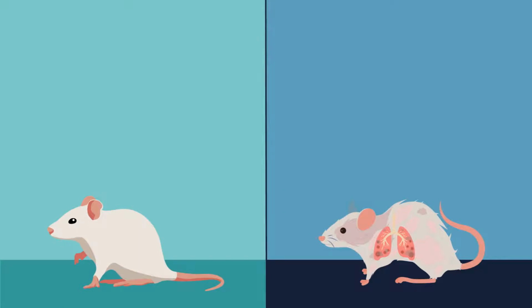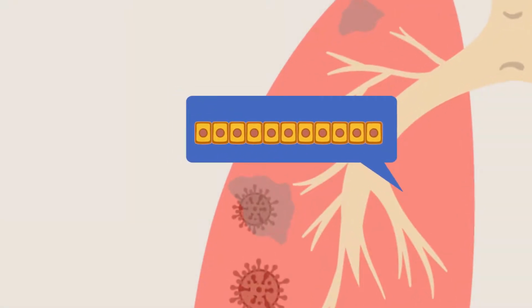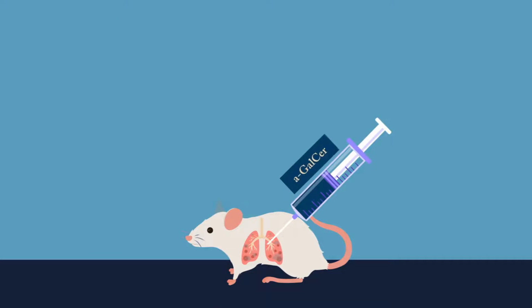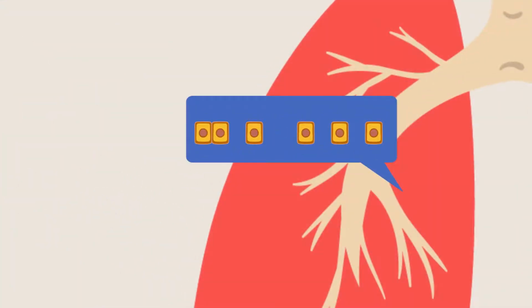The second set of experiments used a model for IPF in which bleomycin injury resulted in accumulation of senescent cells, increased fibrosis, and eventual death. Alpha-GalCer treatment following the injury not only cleared senescent cells but reduced fibrosis and prevented death.